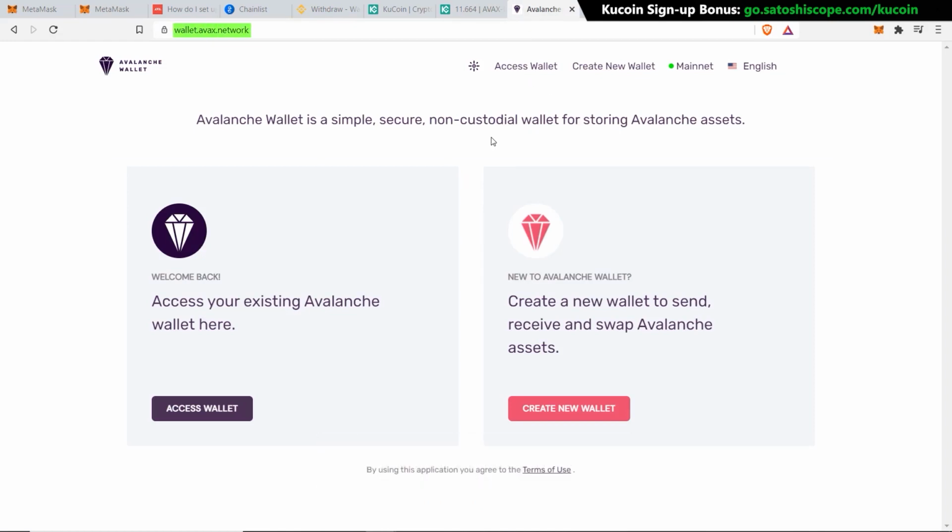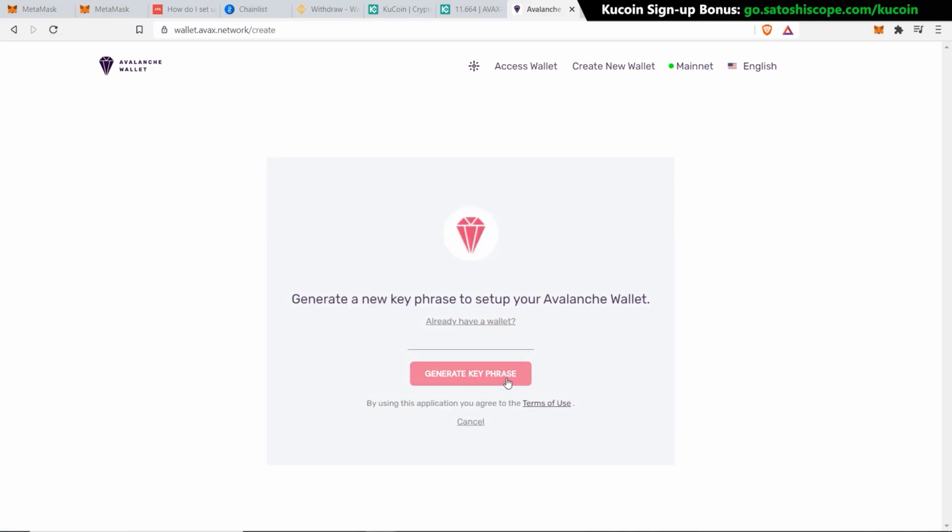This is Avalanche Network's official wallet. So you can either access an existing one or create a new one. In this tutorial, we'll create a new wallet. So click on create, and now you want to generate key phrase.